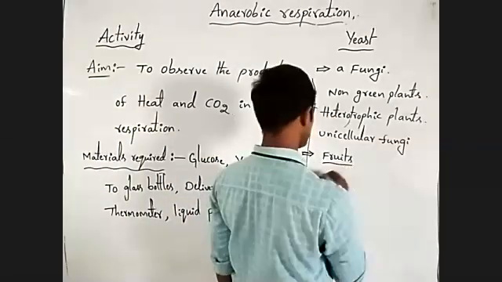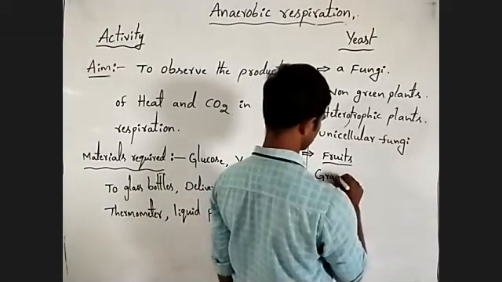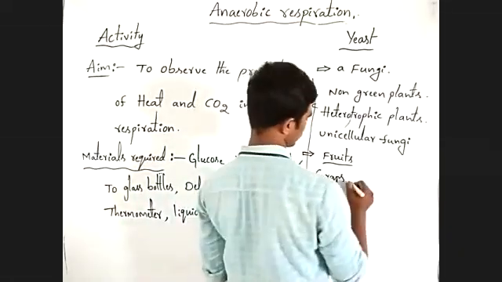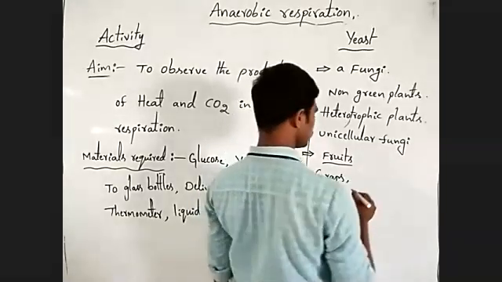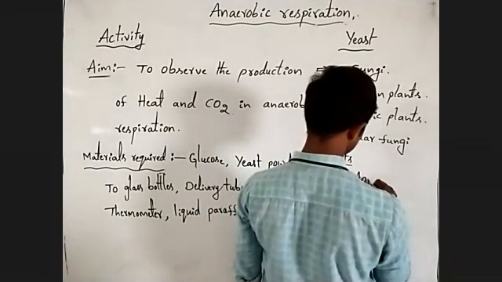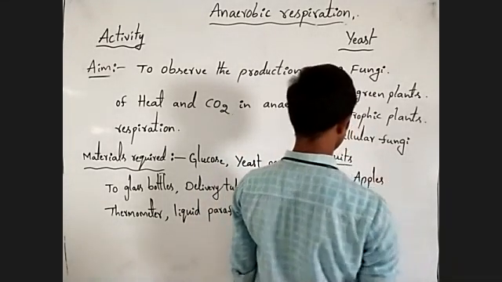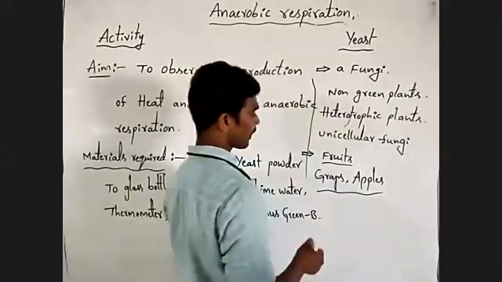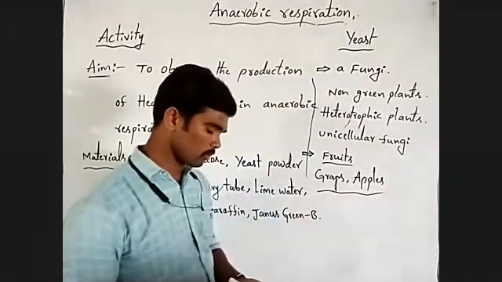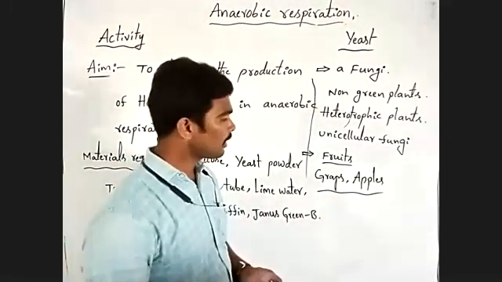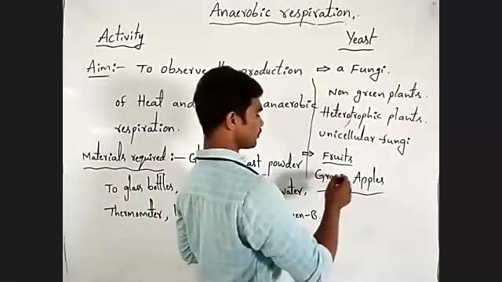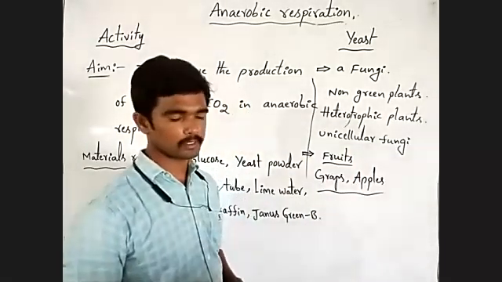Understanding? For example, grapes. Next, apples. Like some other fruits, they derive their nutrients from those fruits.